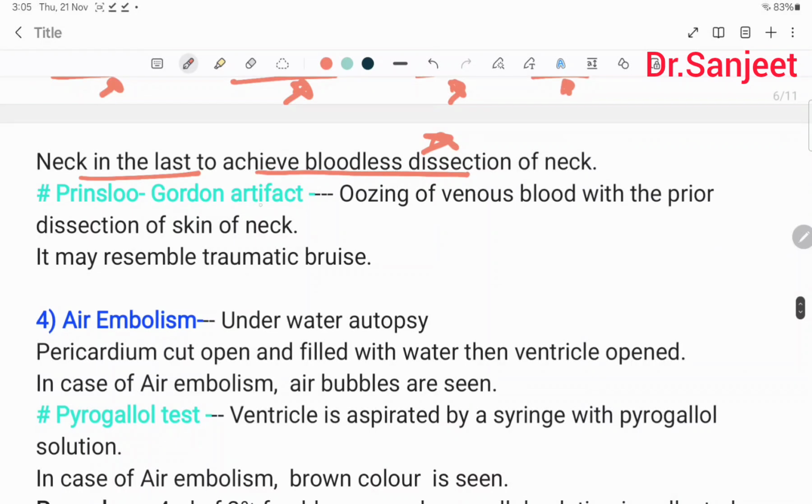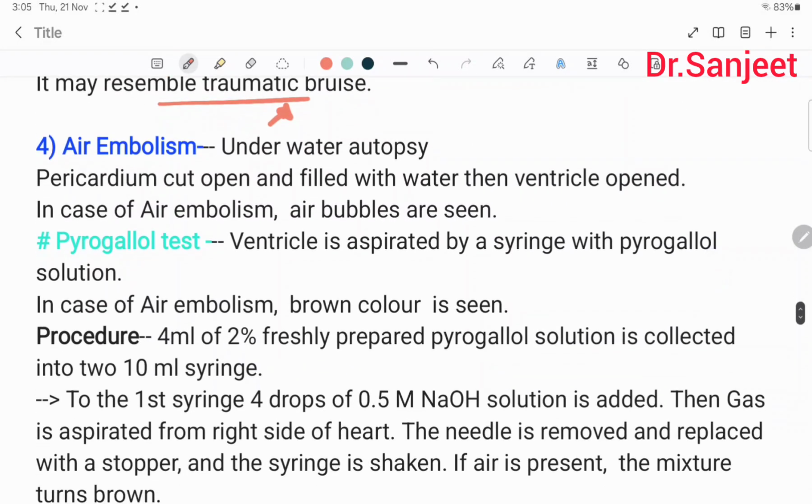Then Prinsloo Gordon artifact: oozing of venous blood with a prior dissection of the skin of the neck. It may resemble a traumatic bruise. Then for air embolism, the underwater autopsy is done. The pericardium is cut open and filled with water, then the ventricles are opened. In case of air embolism, air bubbles are seen.